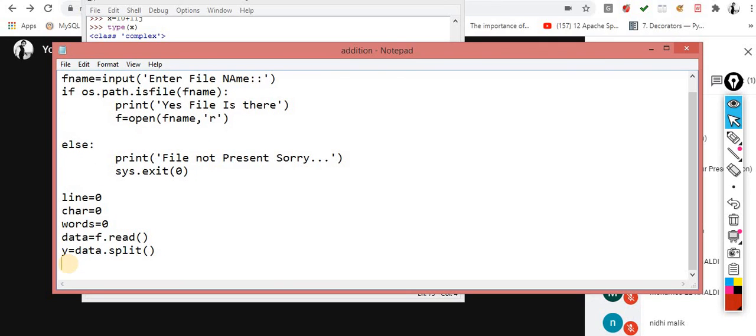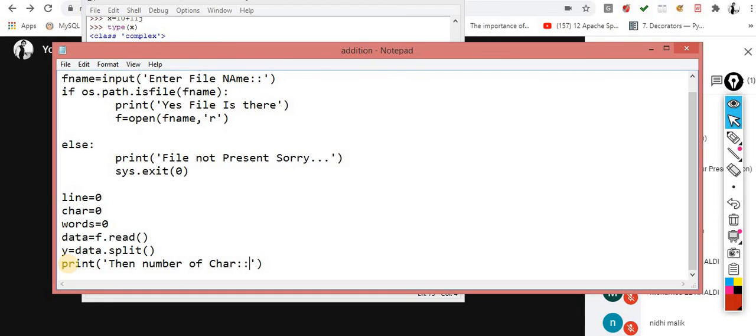Then what you can do is print the number of characters.